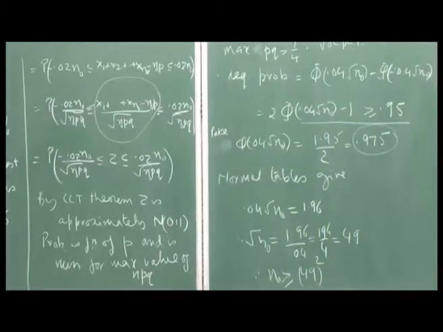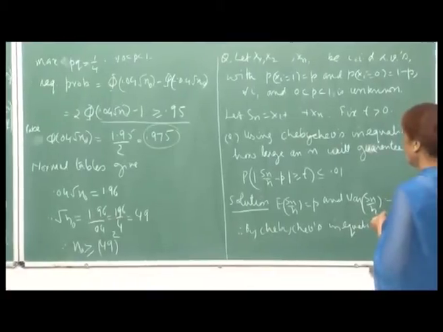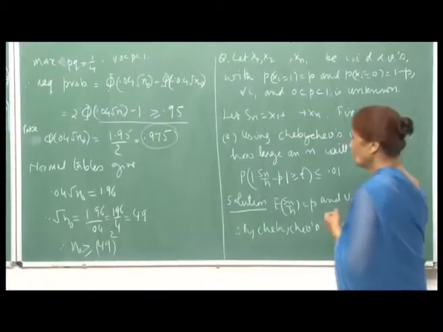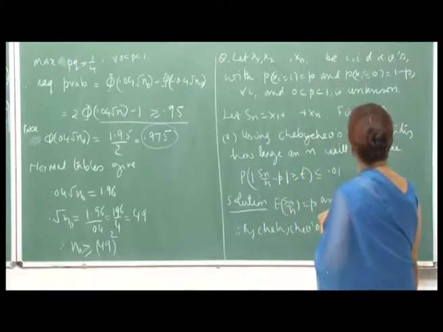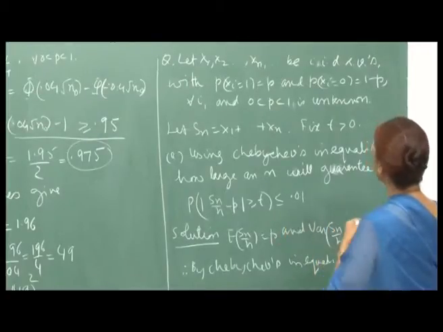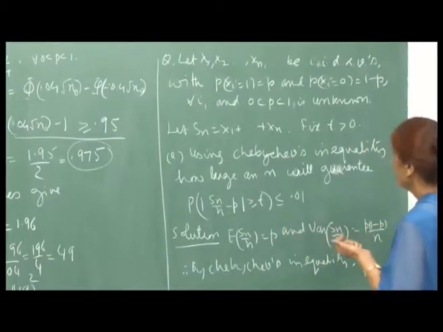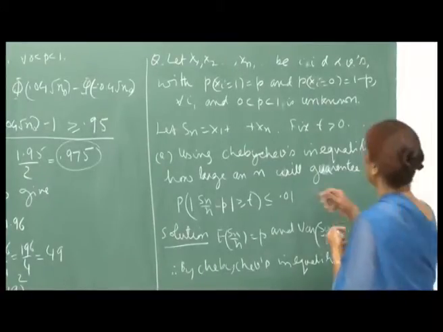Now, again I will just try to have a variety of examples to show the use of the central limit theorem. So, now here another question that is asked is, suppose you have X1, X2, ..., Xn, again a sequence of independent identically distributed random variables, and these are Bernoulli random variables, right.